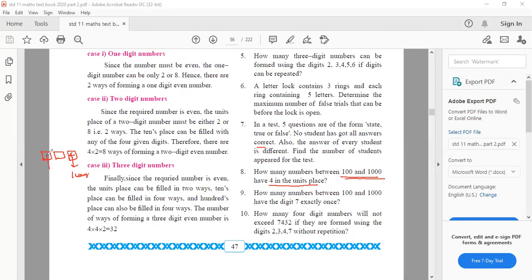So here, what are the numbers that you can put? 9 ways, sir. 1 to 9, I can put 9 ways. And in the middle, 10 ways, because 0 is also included. So 9 into 10, total number of ways will be 90. Yes. Majority of you have given 90 as the answer.